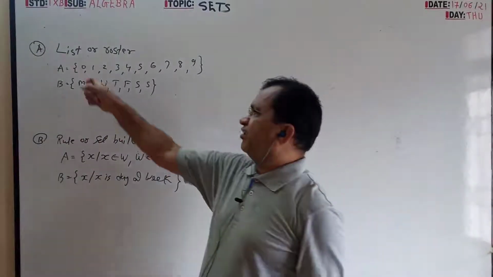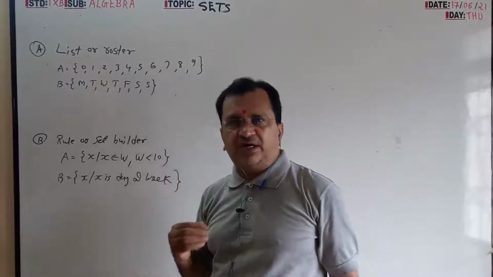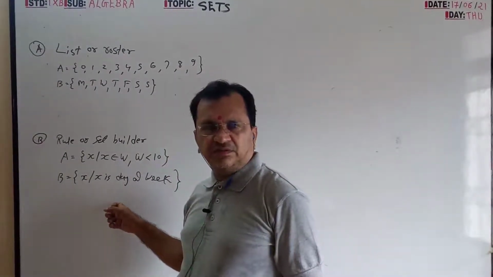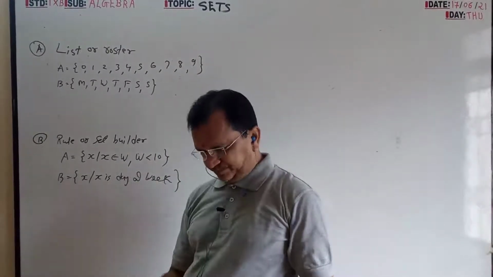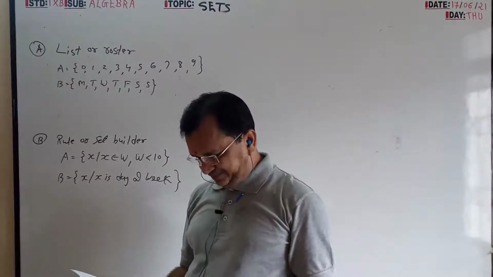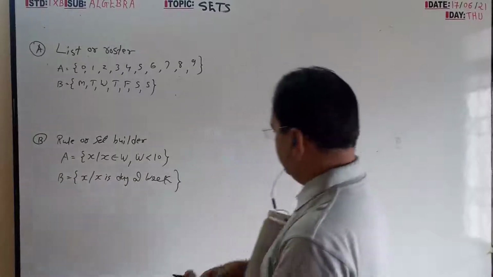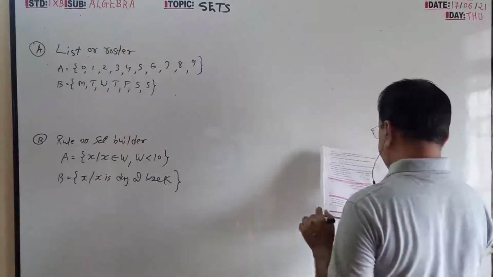Suppose I have to write 1 to 100. So each and every element I have to write, 1, 2, 3 up to 100, and here I will write numbers from 1 to 100. So like that we have to write in roster form.